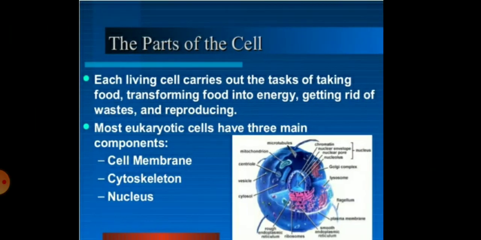So children, you know about the parts of the cell. Each living cell carries out the task of taking food, transforming the food into energy, getting rid of waste, and reproducing. So mainly there are three parts: cell membrane, cytoplasm, and the nucleus.